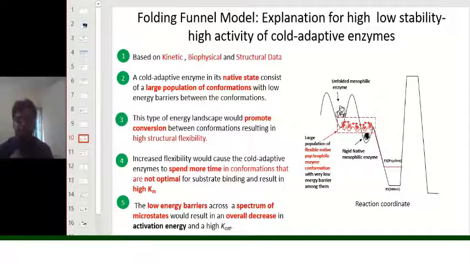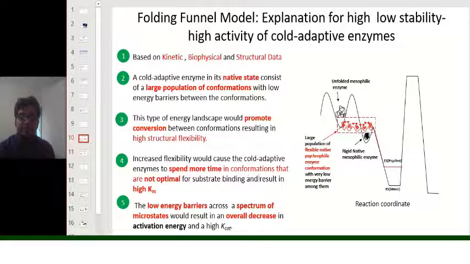There is a model explaining the mechanism of action of cold adaptive enzymes, which is called the folding funnel model, based on kinetic, biophysical and structural data. A cold adaptive enzyme in its native state consists of a large population of conformations with low energy barrier between the conformations. Here you can see that the enzyme native state stays in a lot of conformational states with a very less energy barrier between them, so that they can easily interconvert between themselves.